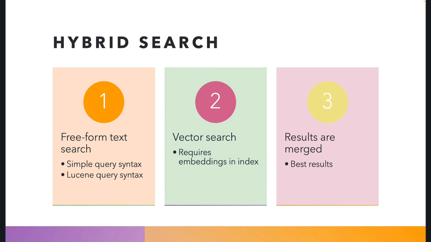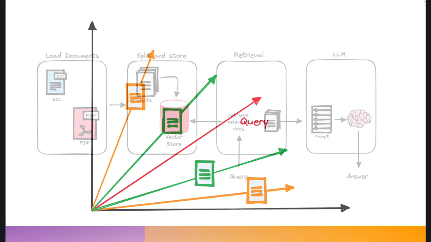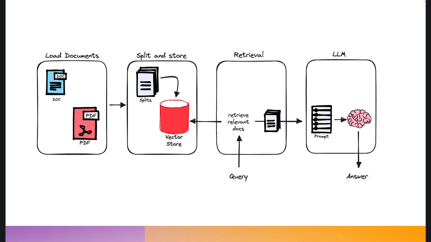It's important to realize that a vector database is not the only thing you need, or the holy grail of building these applications. They work very well, but what we see today is that more and more we don't just do a vector search, we also do a full text search, and combine the two into what we call a hybrid search. The results of those two searches are merged and then given back. So in that retrieval part that we talked about earlier, when we do the query, we do this kind of hybrid search.